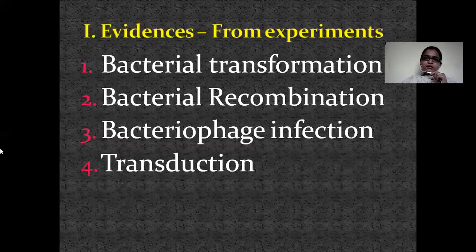Then some experiments were conducted to find out what the genetic material is. These experiments are bacterial transformation, recombination, bacteriophage infection, and transduction. Let us see the experiments one by one.